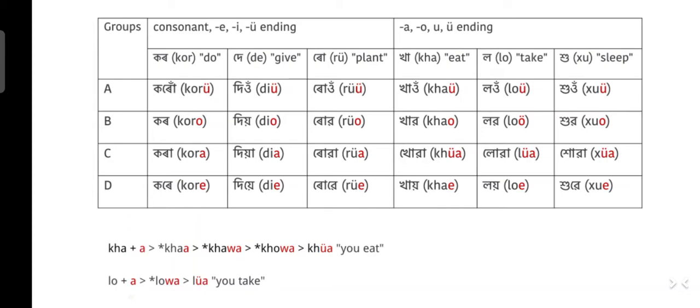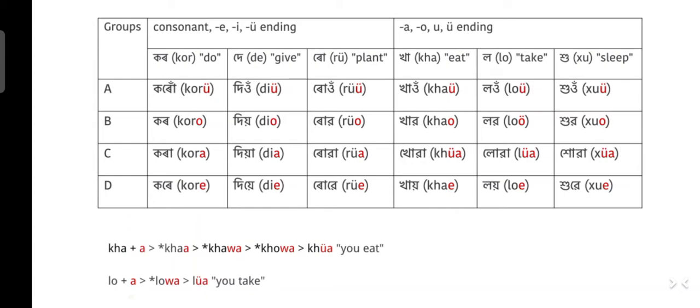And then u ending like ru, ru means to plant. And then the next group includes I ending like kha, o ending like law. Kha means to consume, law means to take, and u ending as in who means to sleep. I mistakenly added the u ending in the second group. So between this group there is only one difference, which is the group C personal ending.